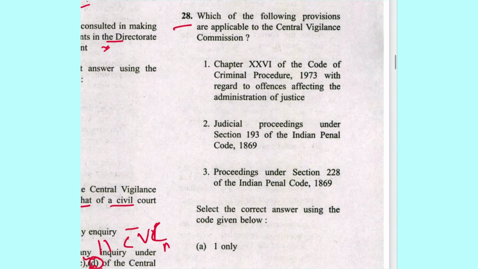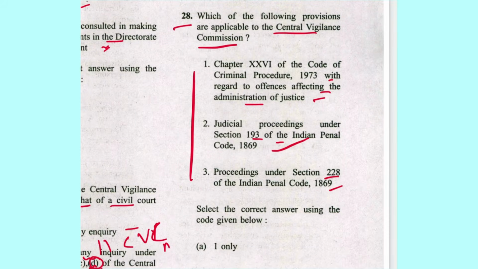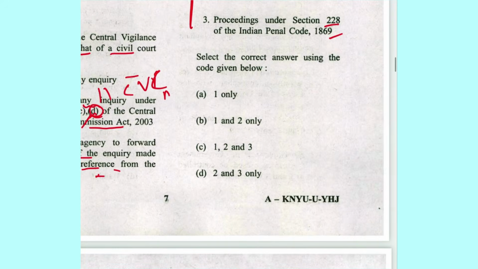Exercise 28. Which of the following provisions are applicable to Central Vigilance Commission? Chapter 26 of CRPC. Yes, it is applicable. With regard to the offence affecting the administration of justice. Yeah. Judicial proceeding under 193. Yes. And 228. Yes. These all are mentioned in section 12 of Central Vigilance Commission Act. So answer is 1, 2, 3. C is the answer.